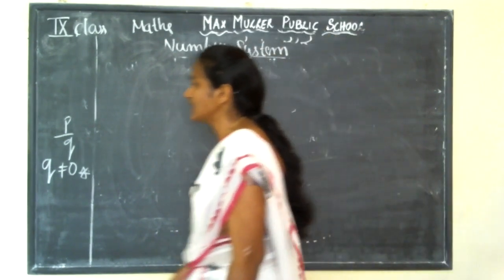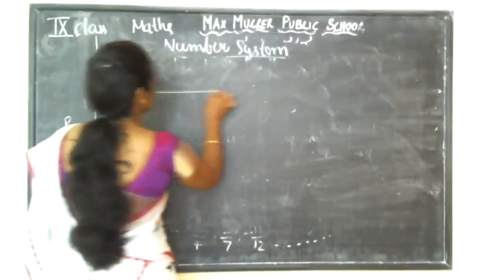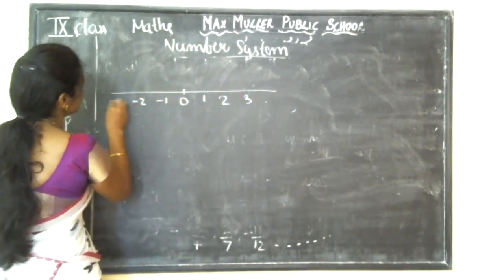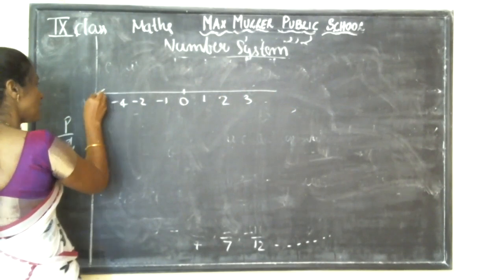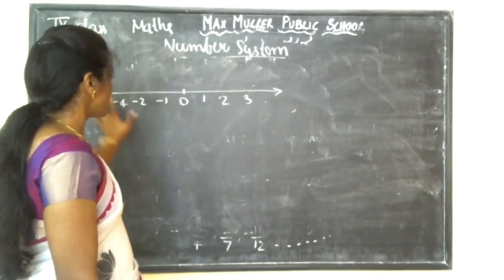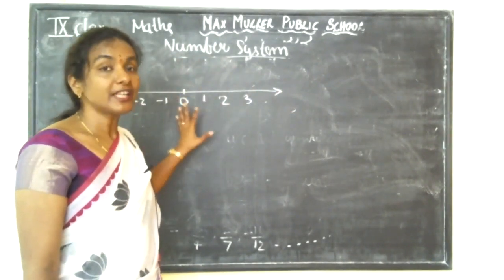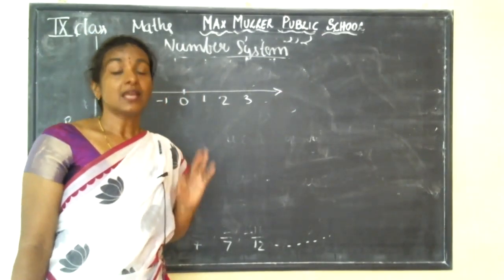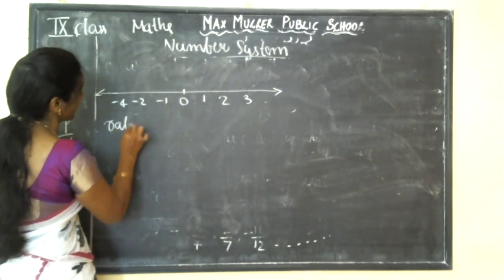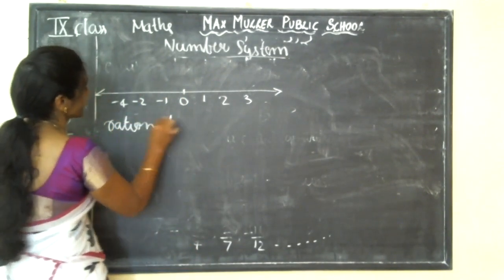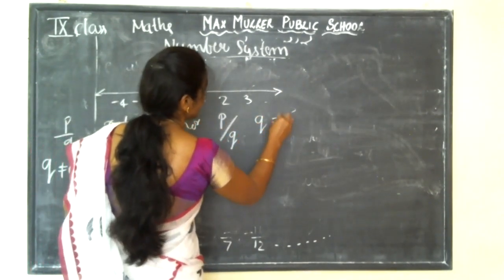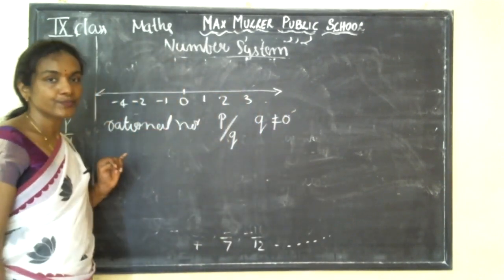See, in the number line, as I told you, 1, 2, 3, minus 1, minus 2, minus 3. These are the integers here, right? The question is, every integer is a rational number. Yes, it is true. Why? Because the rational number form is p by q. Make sure that q is not equal to 0.